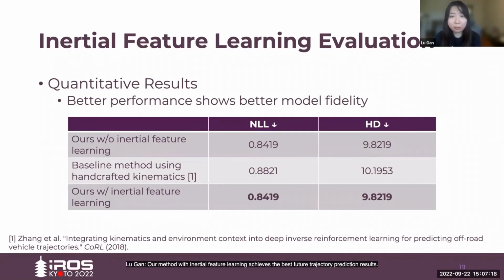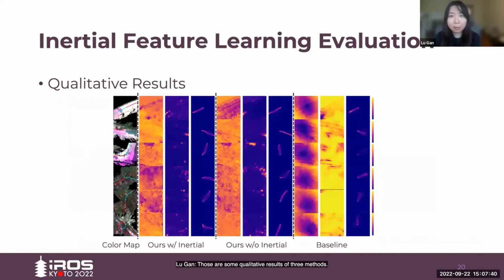Our method with inertial feature learning achieves the best future trajectory prediction results compared to our method without the inertial feature learning and the baseline method using handcrafted kinematic features, which shows the learned inertial features can improve the model fidelity without increasing the state dimension. Here are some qualitative results of the three methods. From left to right are estimated path reward, goal reward, and predicted future trajectories. The ground truth future trajectory is overlaid with the color map in the left column.